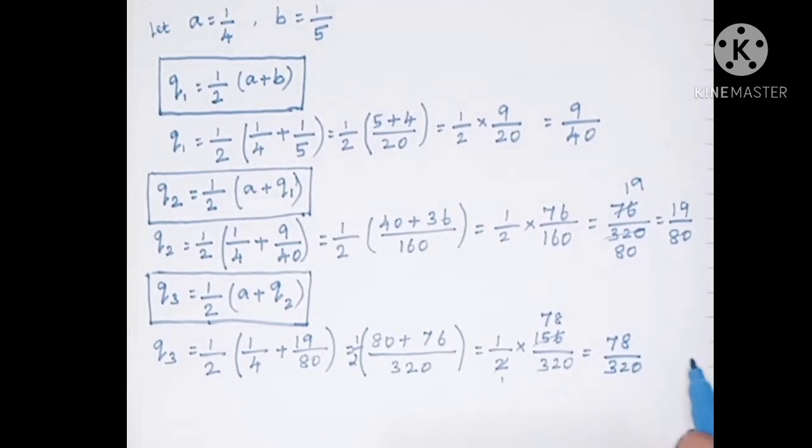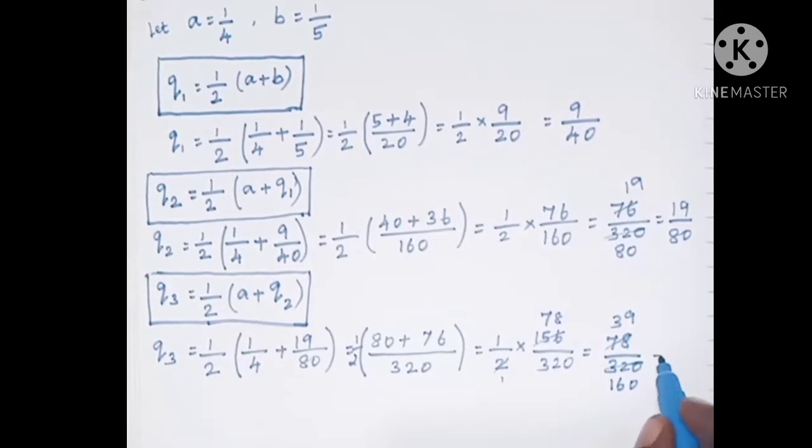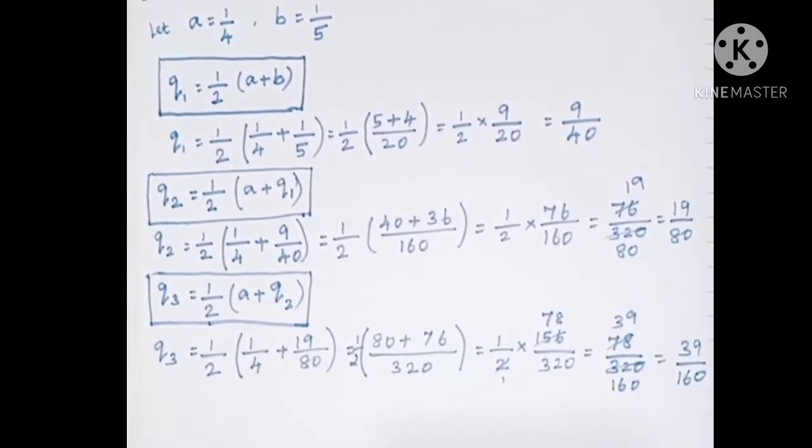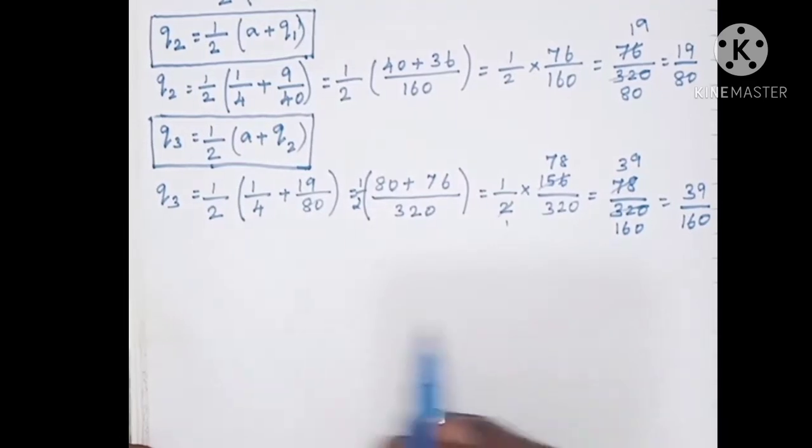4 table we cannot cancel. Only 2 table will cancel this. So 3 2s are 6, balance 1, 9 2s are 18, and 160. 39 by 160 is the third rational number between these two rational numbers.